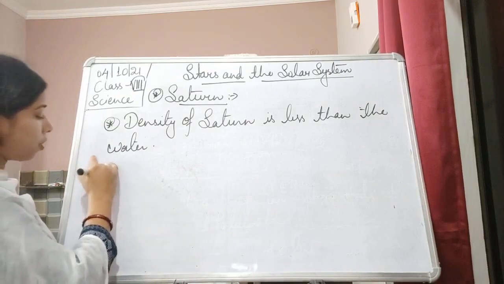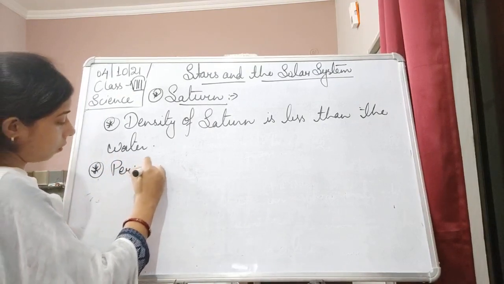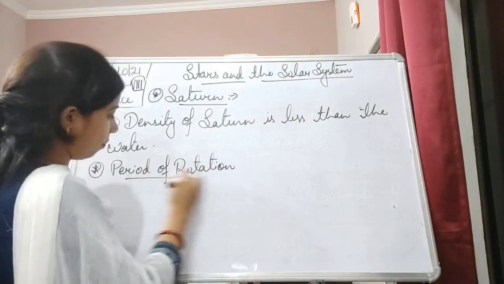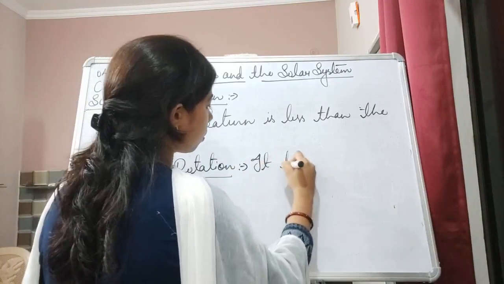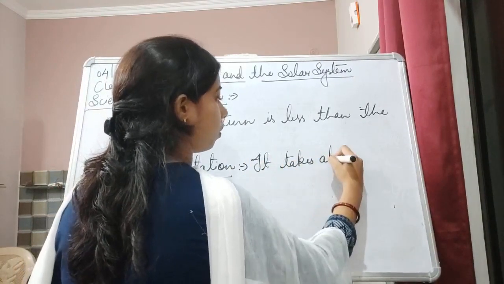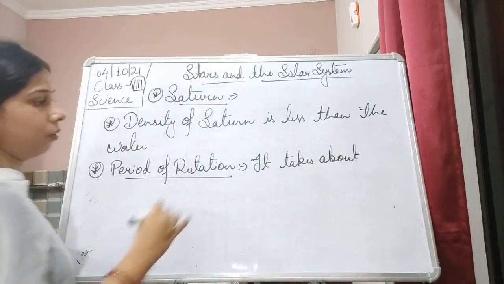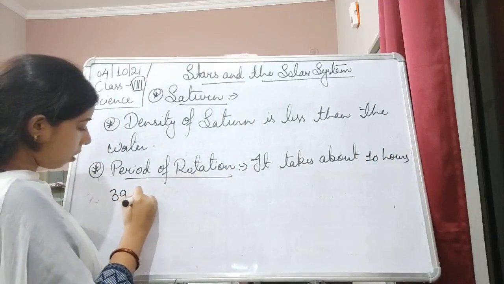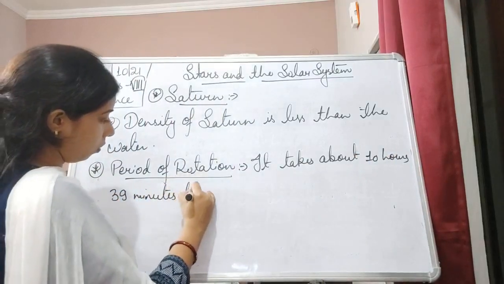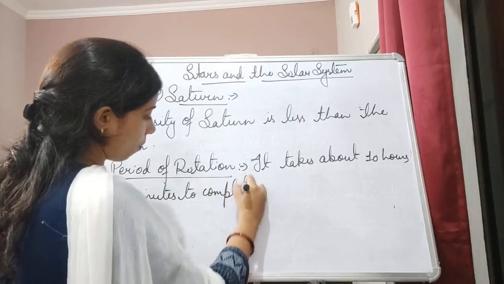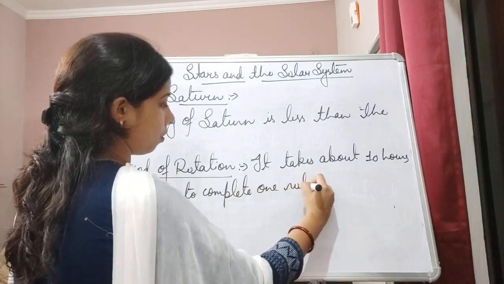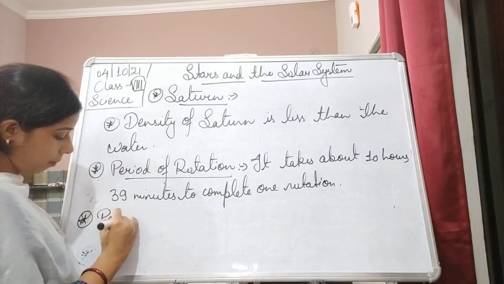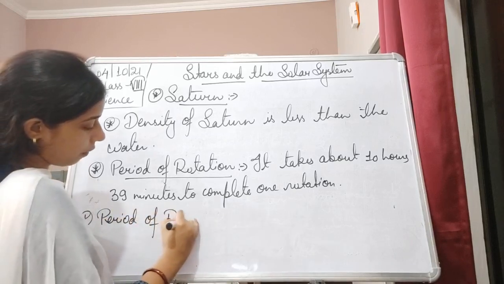So the period of rotation is about 10 hours 39 minutes to complete one rotation. The next one is the period of revolution.